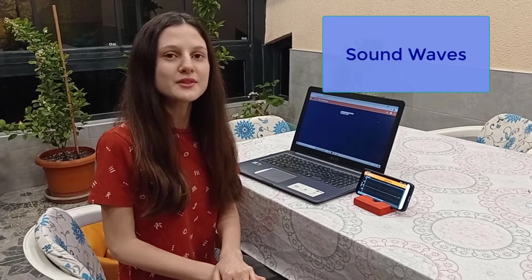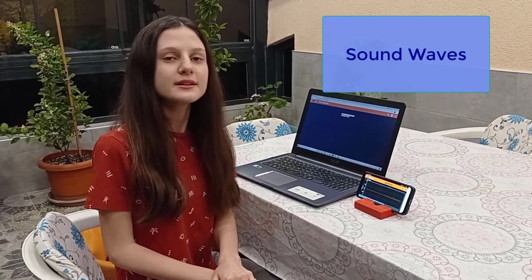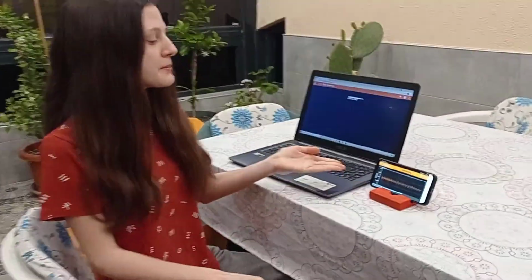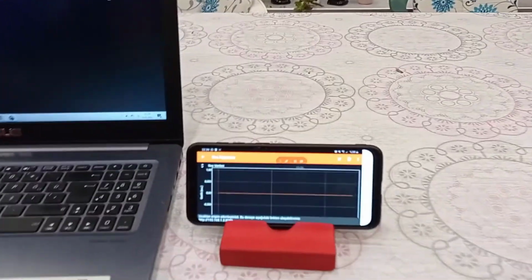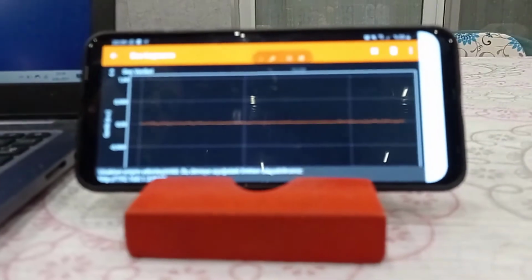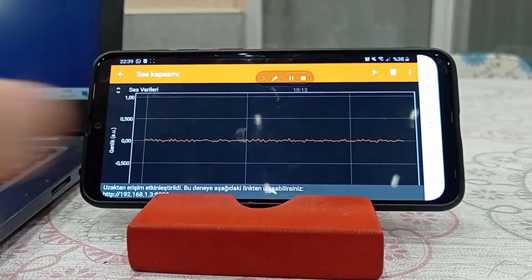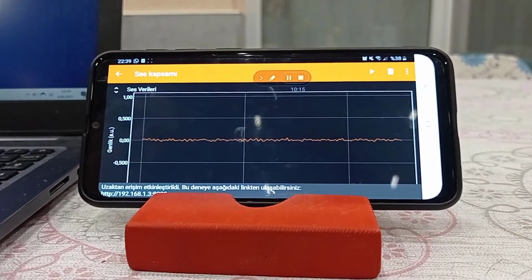My first approach was using sound waves to calculate and measure uncertainty of time and frequency. To do so, I used an app called Hypix in my phone. As I speak, you can see the waveform of my sound, and I can capture this sound for a period of time. This is the captured sound, and I can access this data easily from my computer.